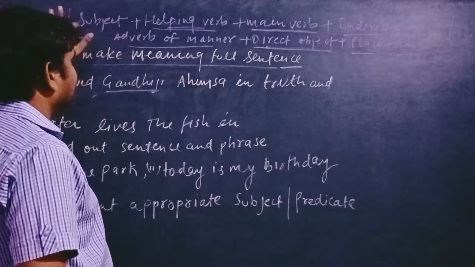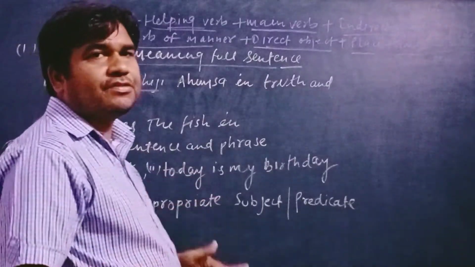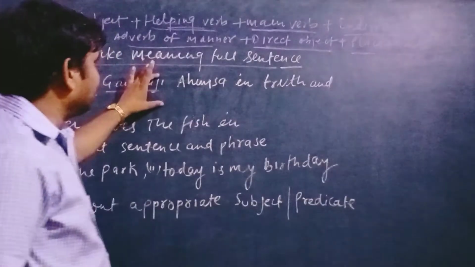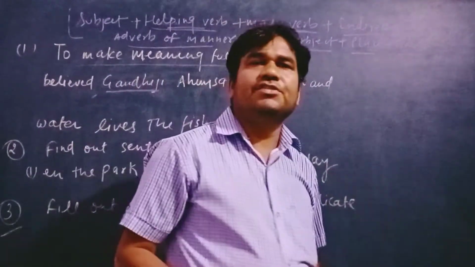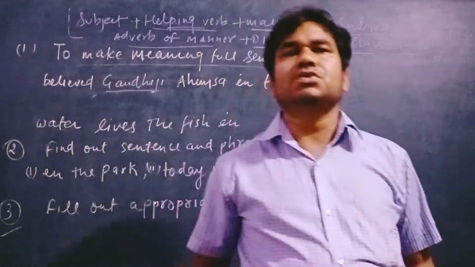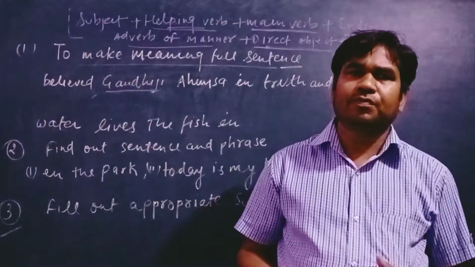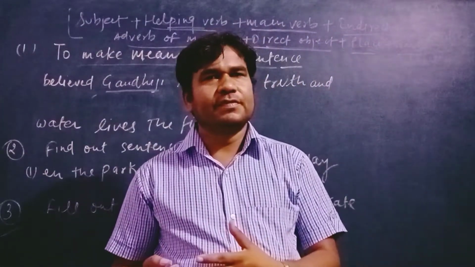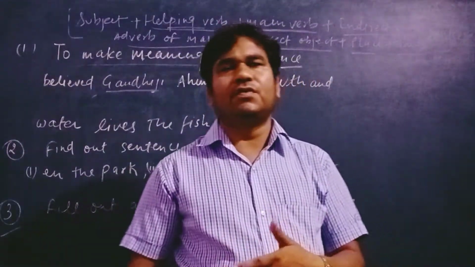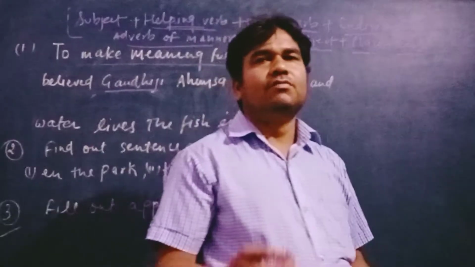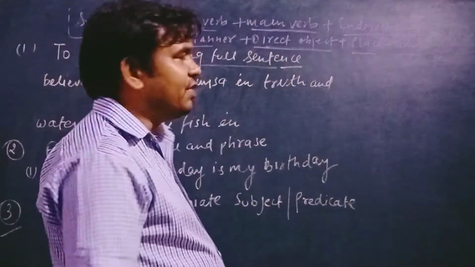First the subject comes. So here we discuss which word in this sentence is the subject. Before recognizing the subject, I told you to put who for a living being before the verb, and what for a non-living thing before the verb. So we find the subject.